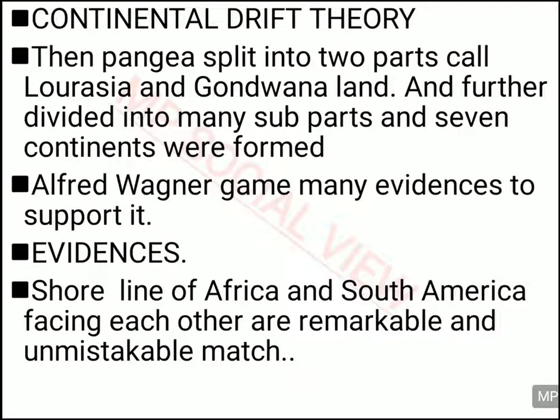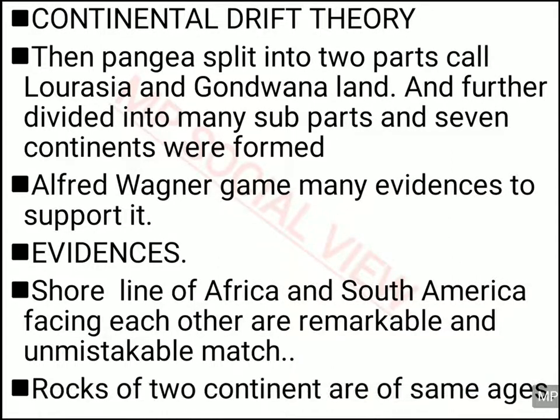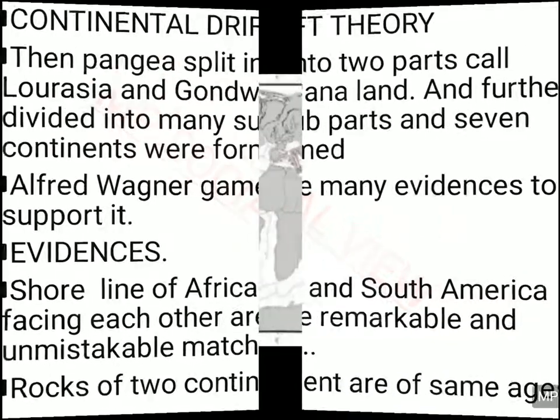They are a remarkable and unmistakable match. The second argument he gave: look at the rocks of these two continents. They are of the same age. How can the rock of America have the same age as the rock of Africa? That means they were formed at the same time.